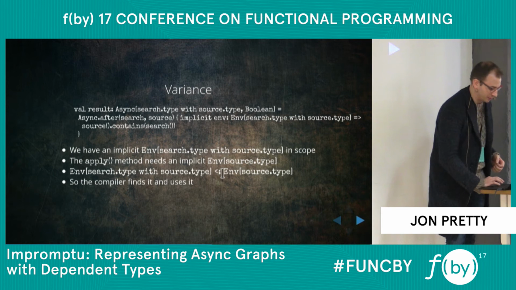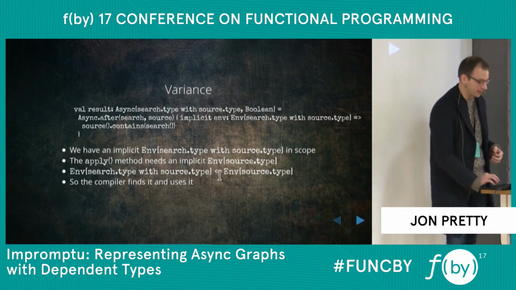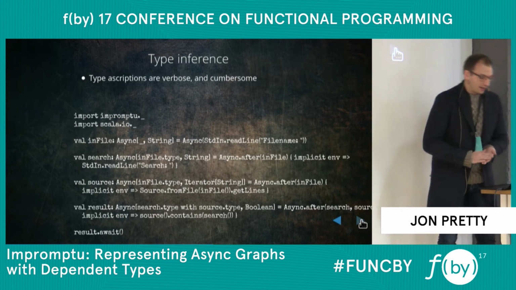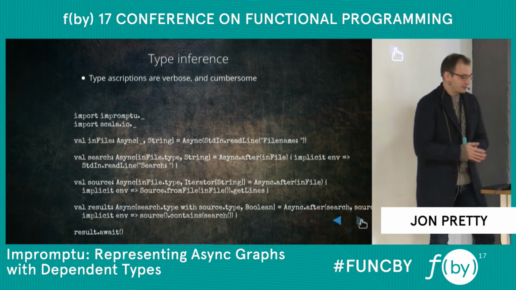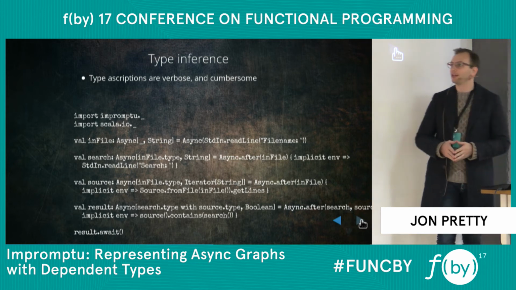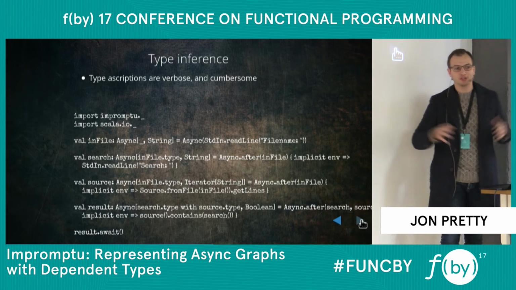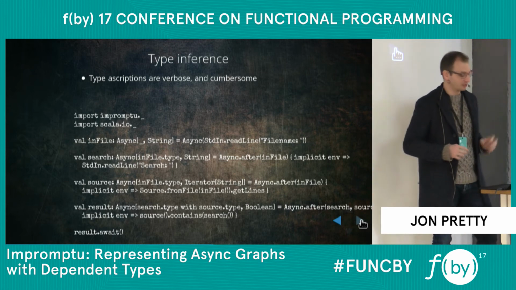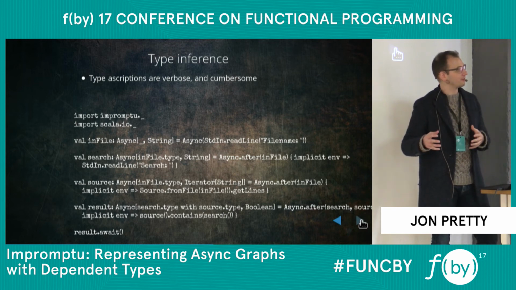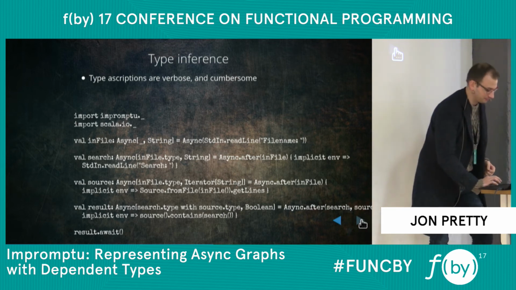And that is a subtyping constraint that the compiler is effectively doing. It's checking whether this is a subtype of this. So it finds it and uses it. And that's part of the story, but there's still the type inference. And you looked at all the types I had to write explicitly in there, and it's much more verbose than the code I showed at the beginning. So we want, to the maximum extent possible, to use type inference to help us.